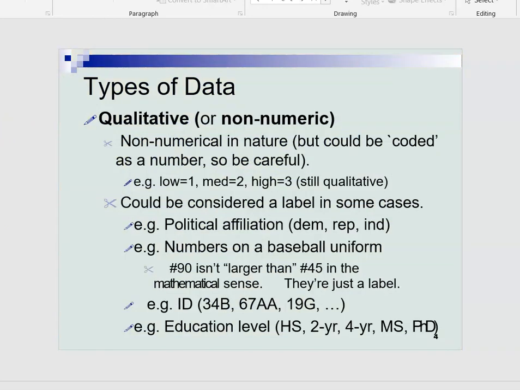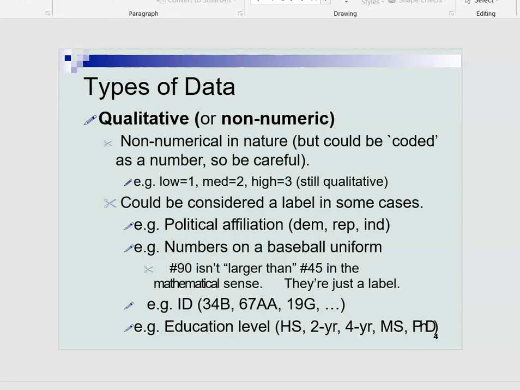Whereas qualitative is non-numerical in nature, they are the codings only. Like if in any survey we give a coding for low as 1, medium as 2, high as 3, although the response is in number, still it is qualitative because you cannot perform the mathematical operations. Another example is the numbers written on the players' uniforms. They are the numbers to identify those players.